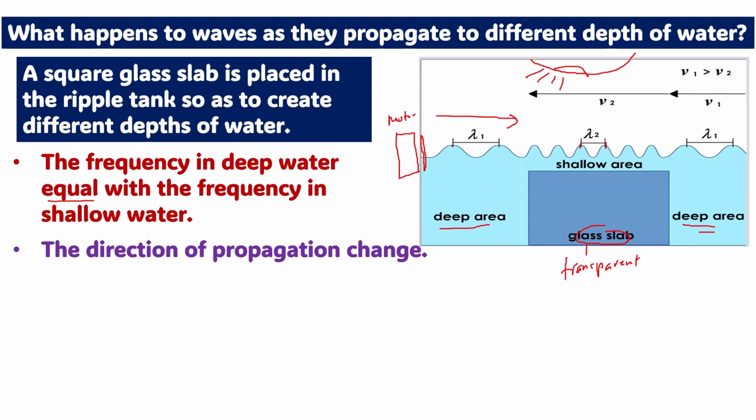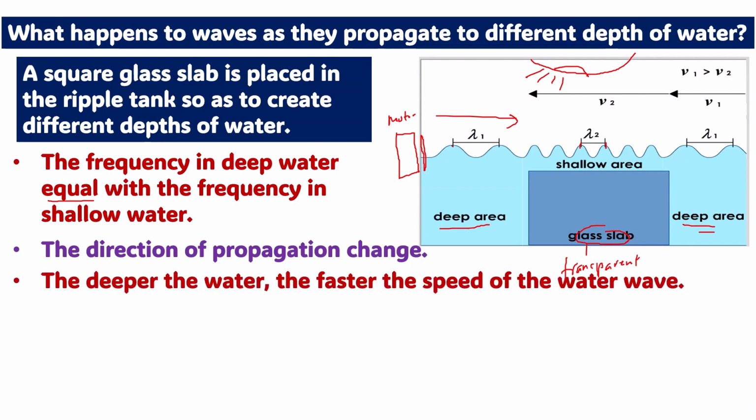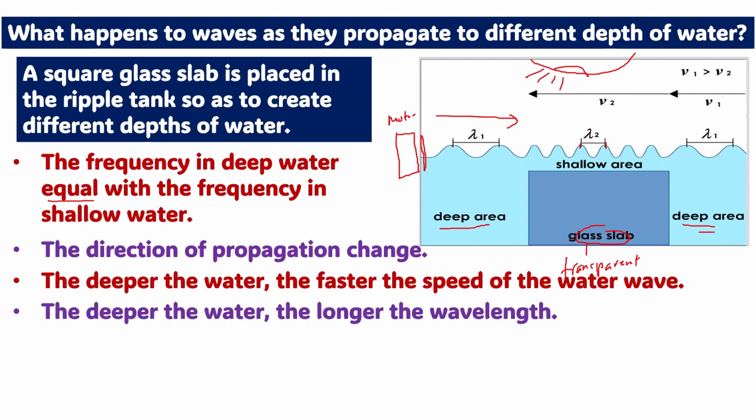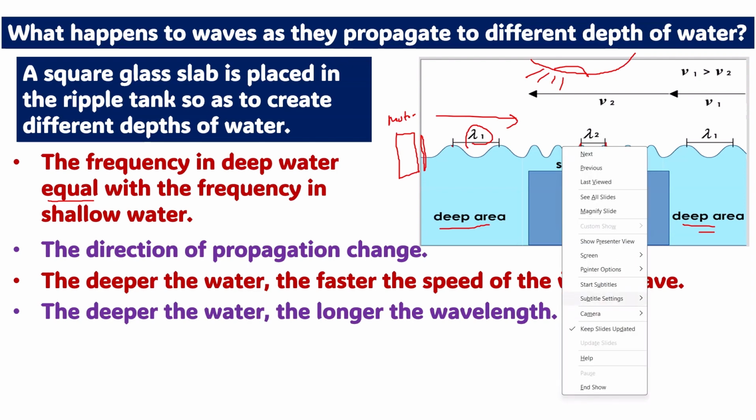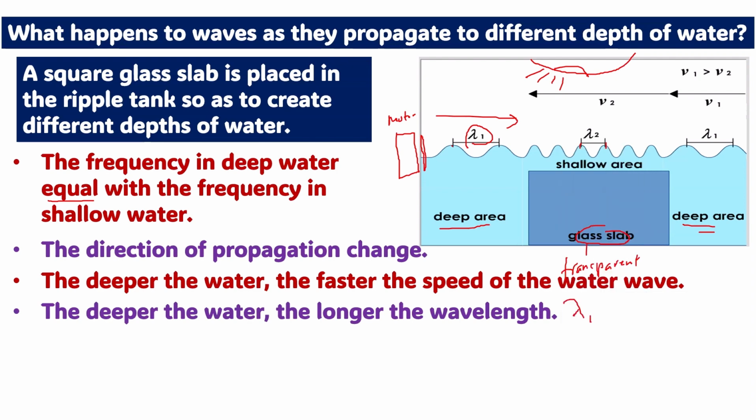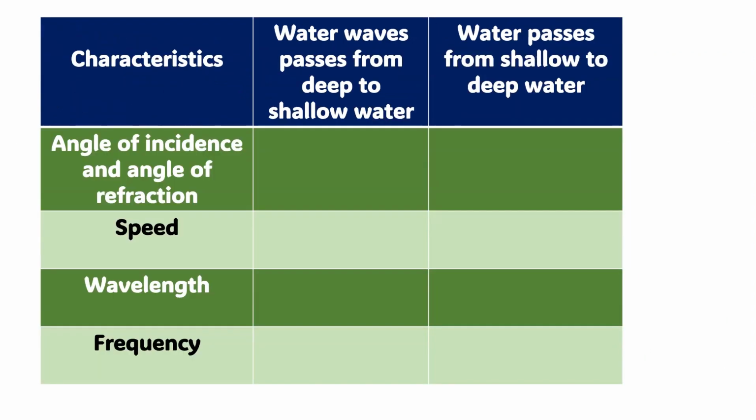Okay, next. Therefore, the direction of propagation changes because of the different depth of water. The deeper the water, the faster the speed of the water. Okay, this is one fact regarding the speed of water. The deeper the water, the longer the wavelength, as we can see from the diagram. Means that lambda 1 is larger, bigger than lambda 2.